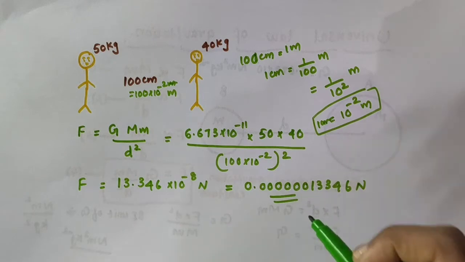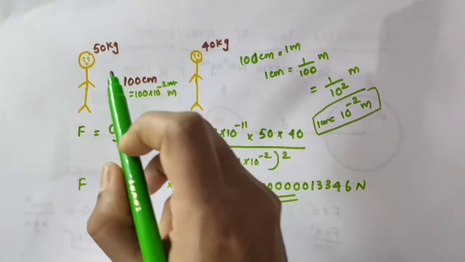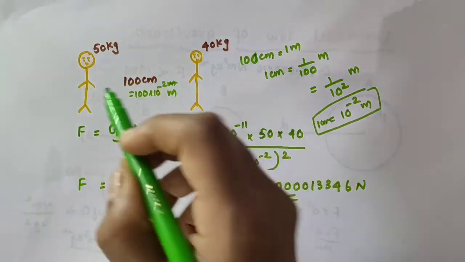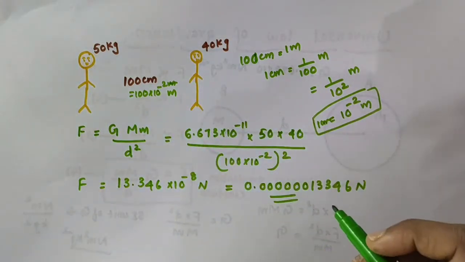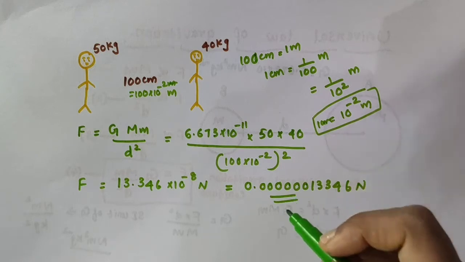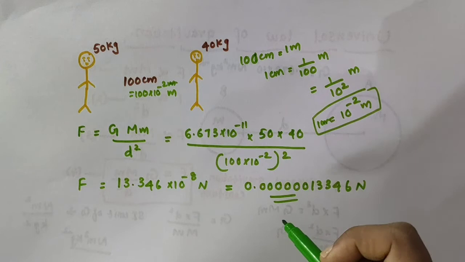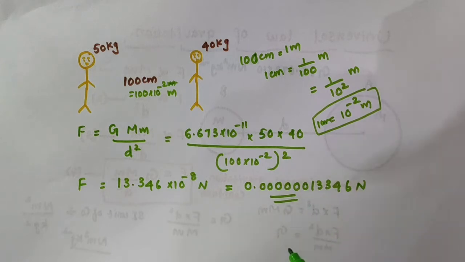See how small, how less the force between you and your friend is. Only this much force is existing between you two. It is very less, no? That is why you are not experiencing this force.